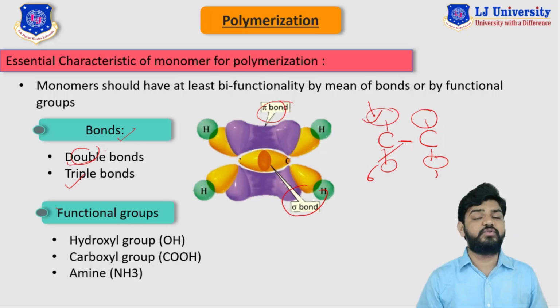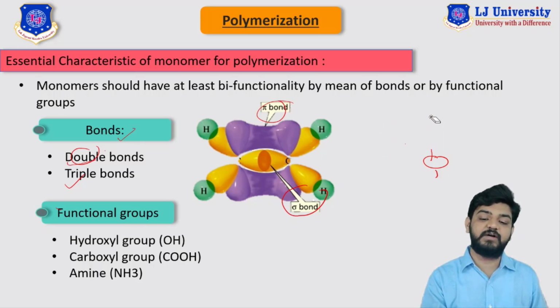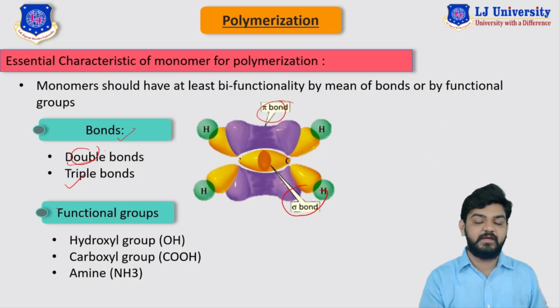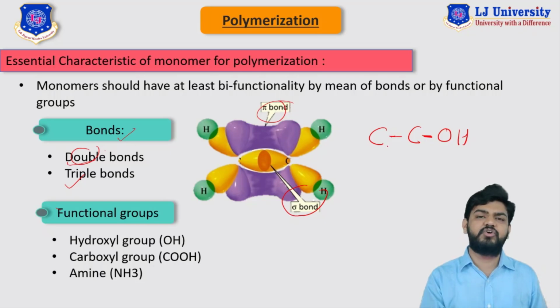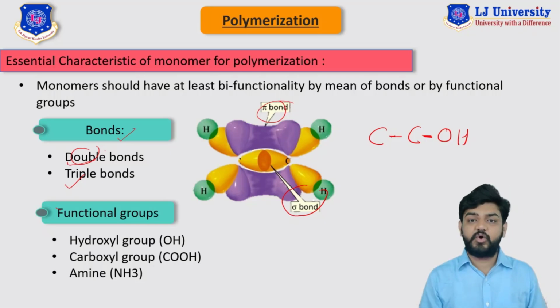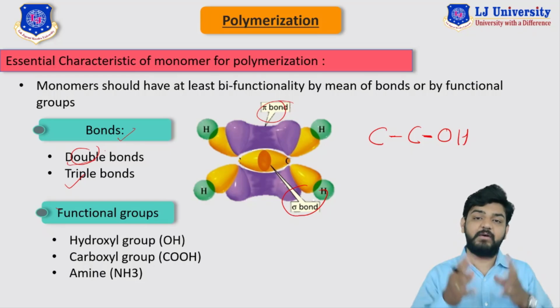Now, let's move to the functional group. These functional groups are also responsible for the functionality of the monomer. Here you can see that suppose we have a structure like this. Here this carbon is attached with some functional group such as a hydroxyl group like OH, then it is very easy to break this particular bond rather than breaking this carbon-carbon bond, because this carbon-carbon bond is a covalent bond and it is very difficult to break this bond and we require a high amount of energy.